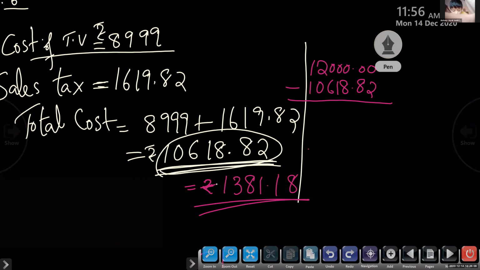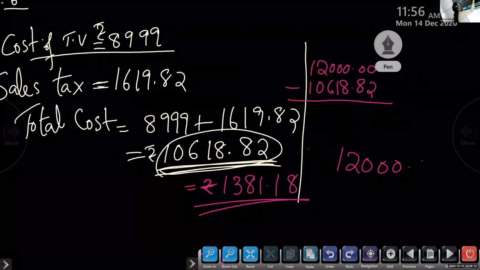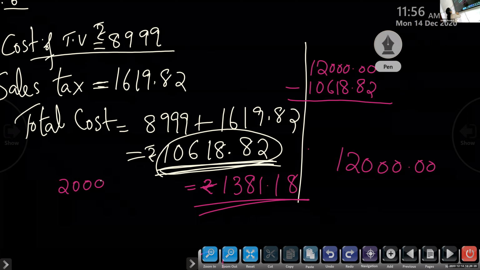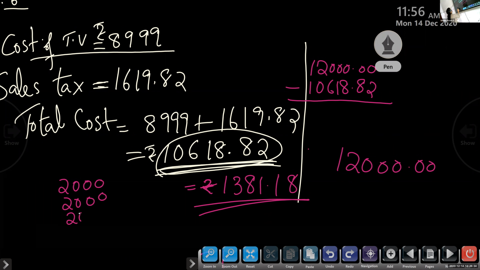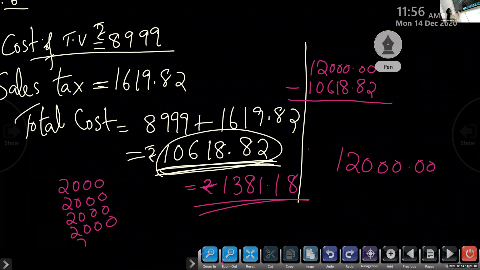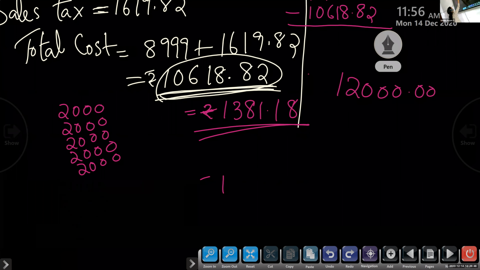Ma'am, 12,000 means? 12,000 means 12. She has only 2,000 rupee notes. So she must have given 12,000 rupees. It is not given how much she has given. But if she has 2,000 rupee notes, first she will give 2,000, again 2,000, it will become 4,000. Again 6,000, again 8,000. Again if she gives, it is 10,000, but the cost is 10,618, more than 10,000.